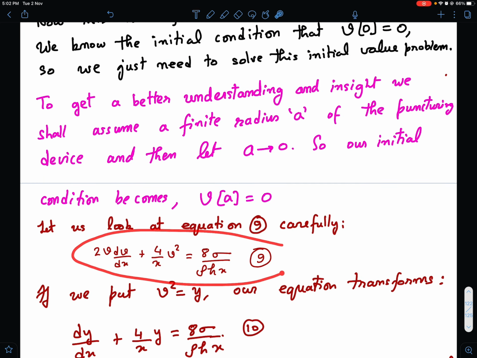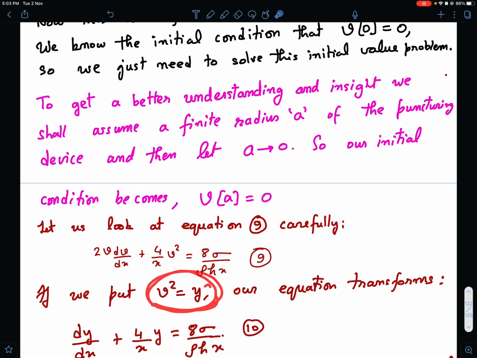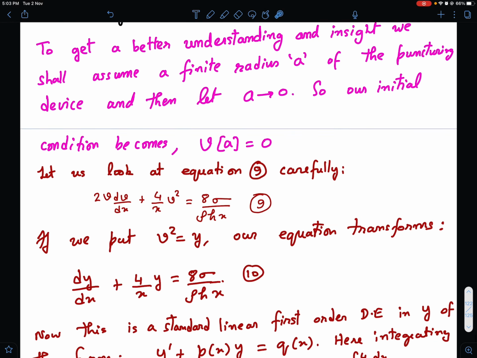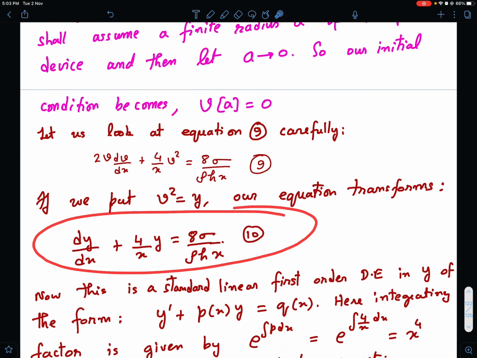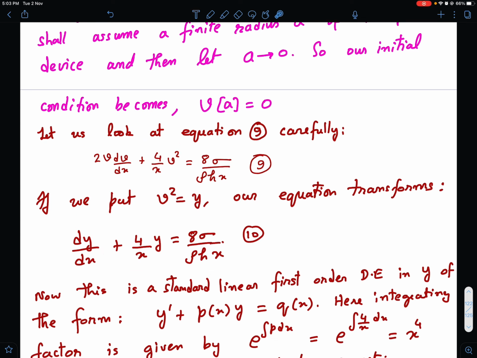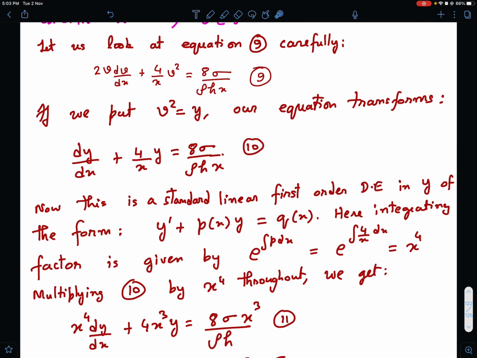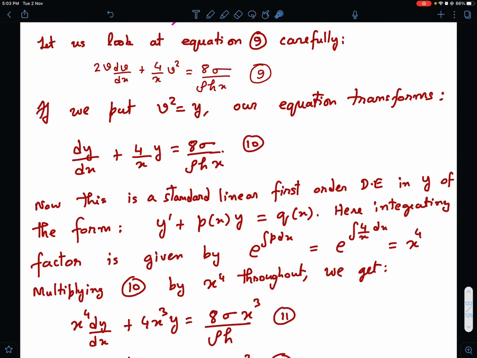Now let us look at equation 9 carefully. I have just copied equation 9 once again, and then I can put v square equal to y. What is the benefit? If you put v square equal to y, then this becomes a derivative dy by dx, because dy by dx will be 2v dv by dx. So this becomes simplified, and v square is anyway y. This gets transformed to equation number 10: 2v dv by dx becomes dy by dx by this substitution, and this is 4 by x, and v square is y as it is, plus that is equal to 8 sigma upon rho h x.